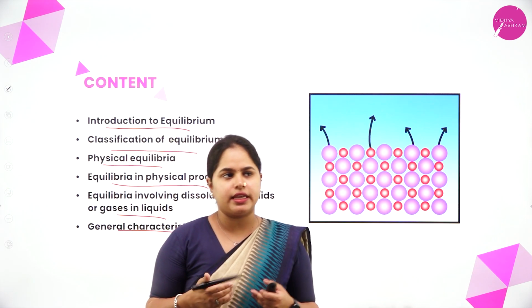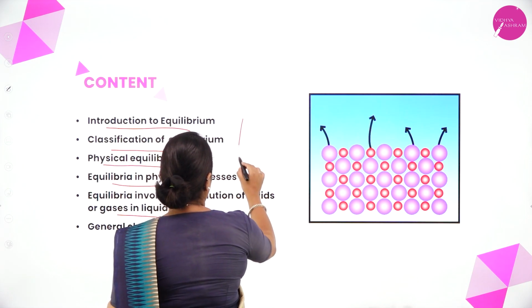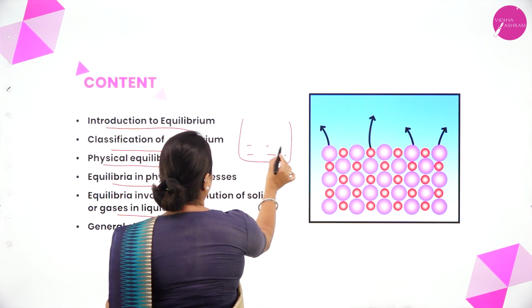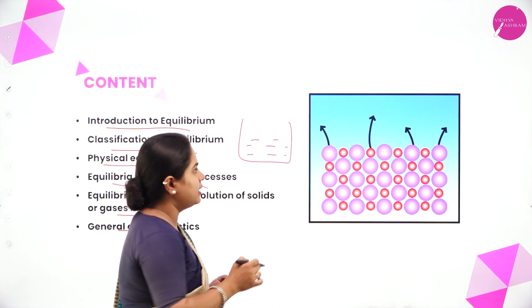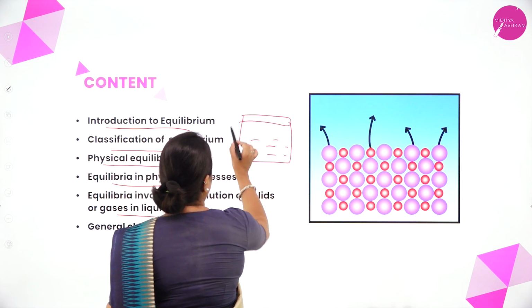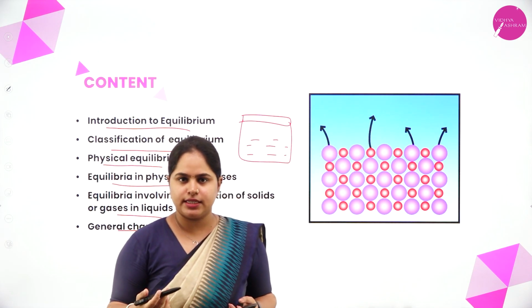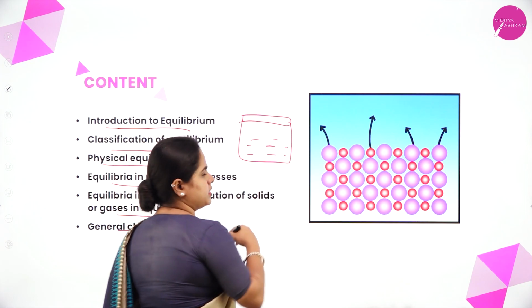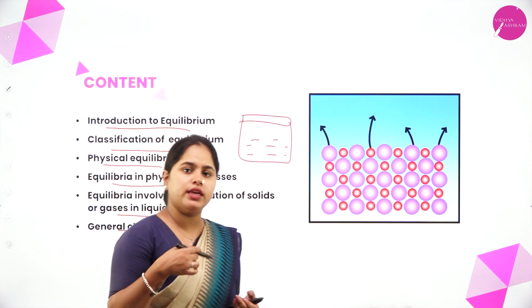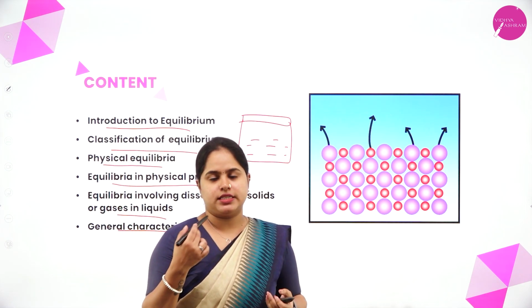Another example we can take: let's take one container in which I have water, and let's assume that it is a closed container. Once we start heating this, what happens? The water will start boiling and it will get converted into water vapors.